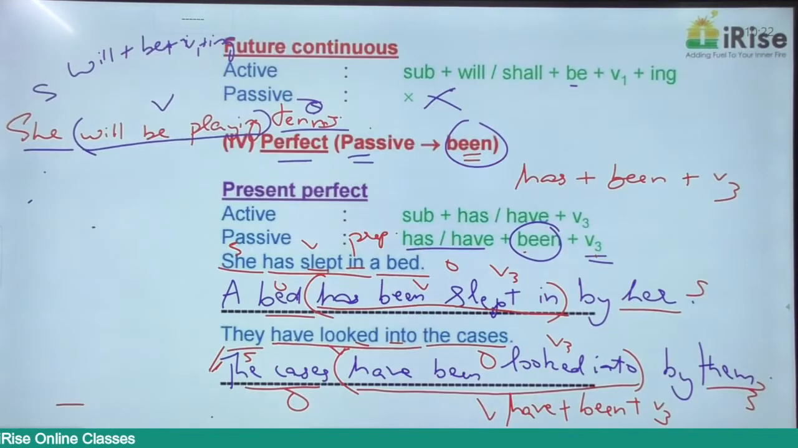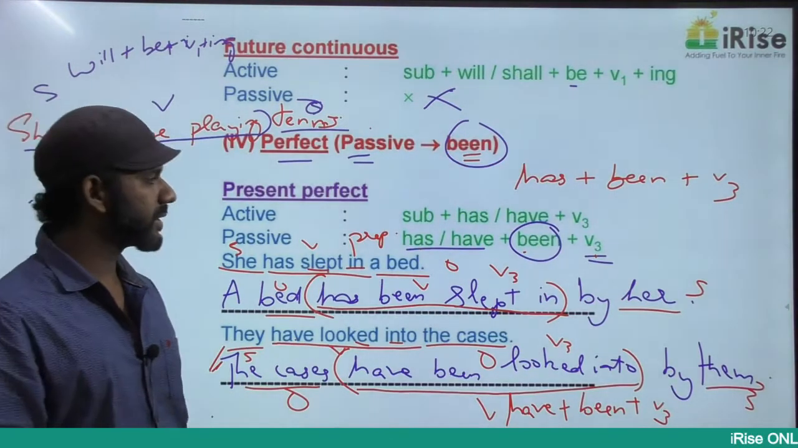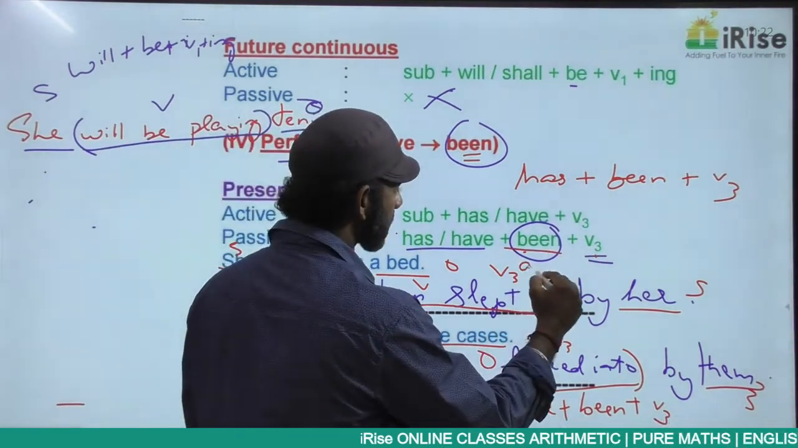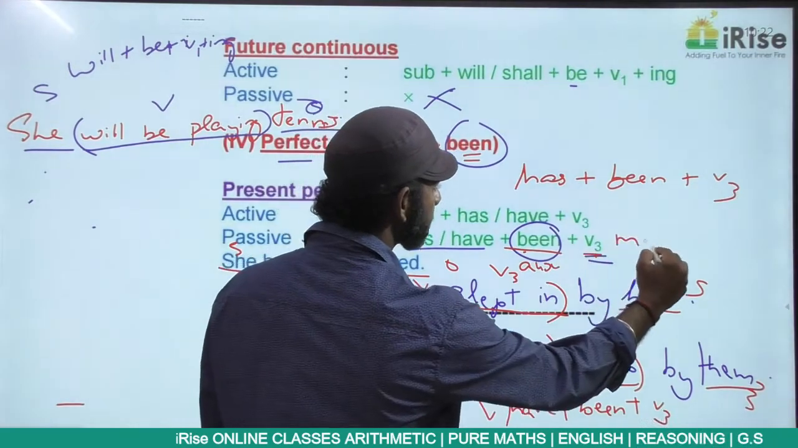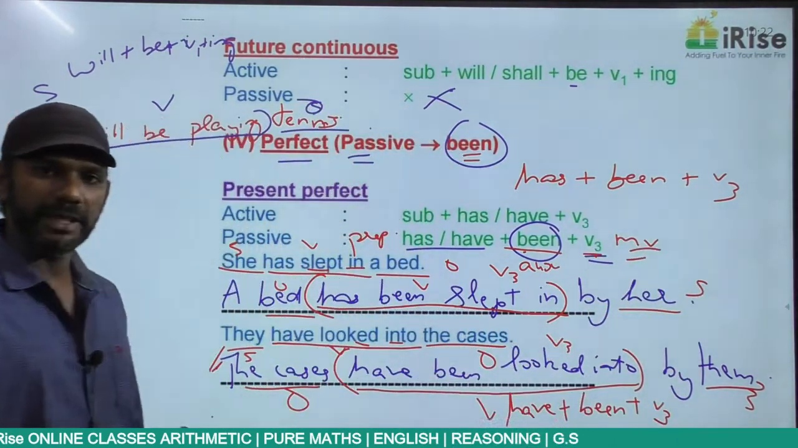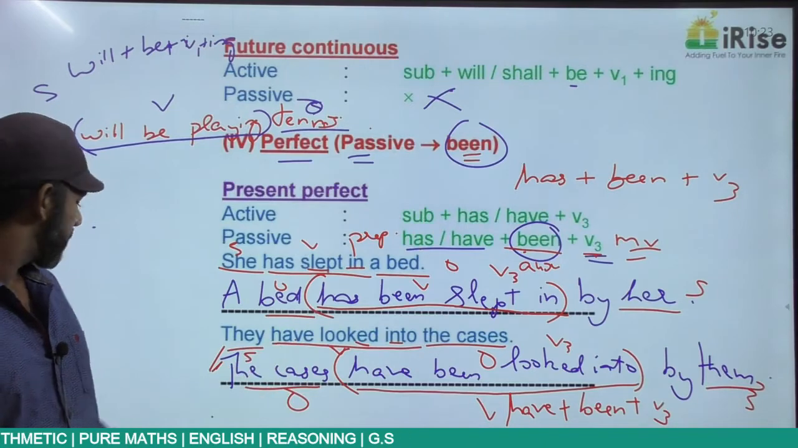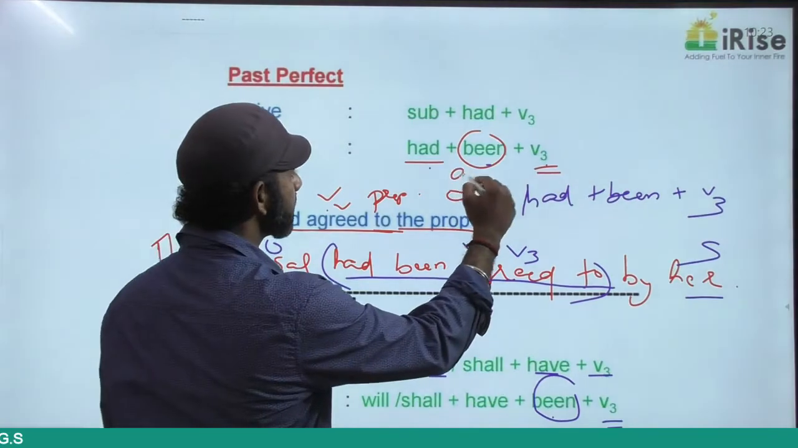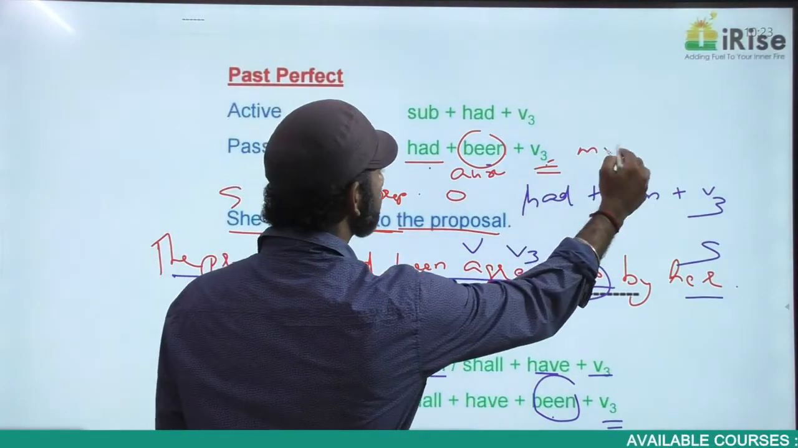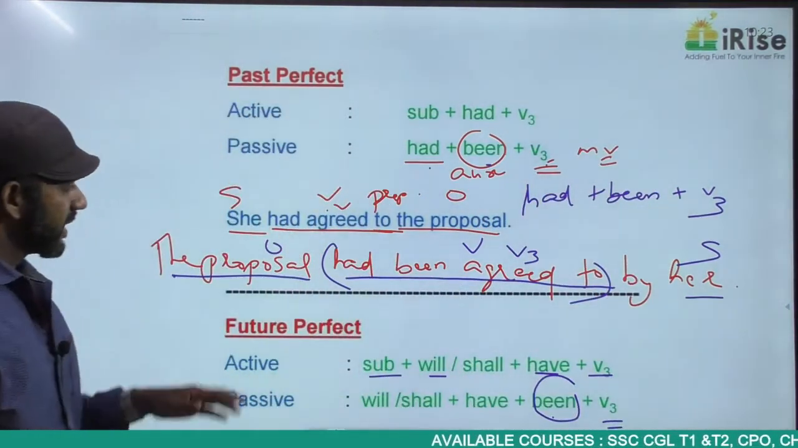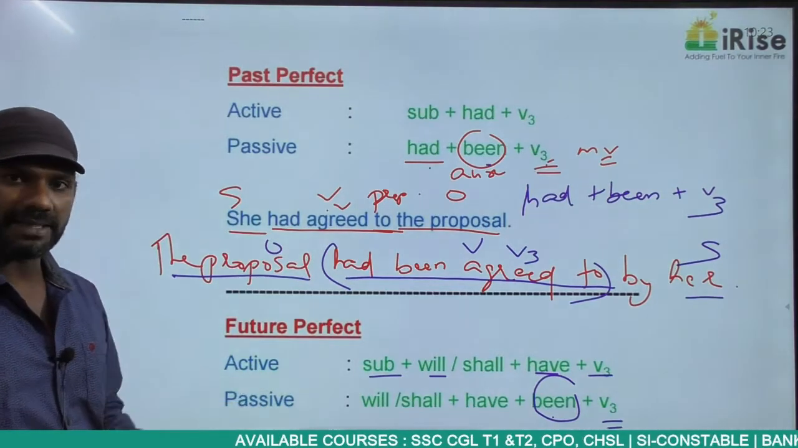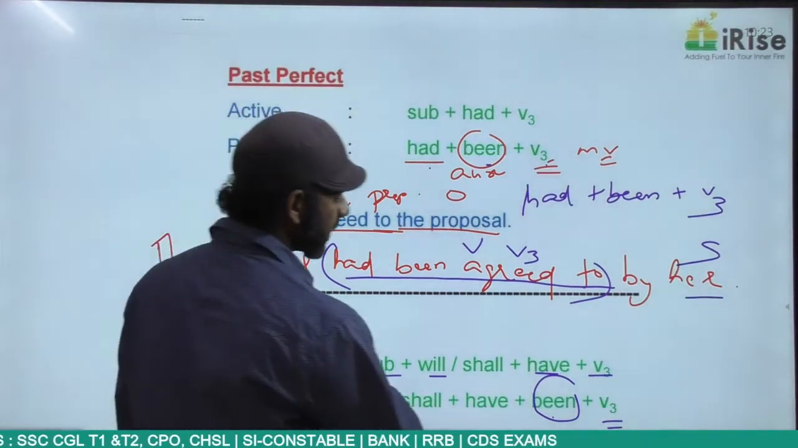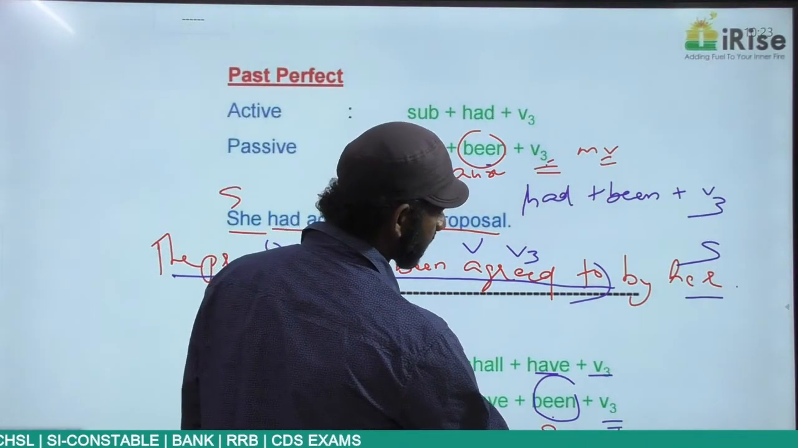Come to this one once again. Present perfect passive voice: has or have plus been plus V3. Been is an auxiliary verb here because V3 is the main verb. Past perfect passive voice: had plus been plus V3. Been is an auxiliary verb because V3 is the main verb. Similarly, future perfect passive voice: will or shall plus have plus been plus V3. Been is an auxiliary verb because V3 is the main verb.